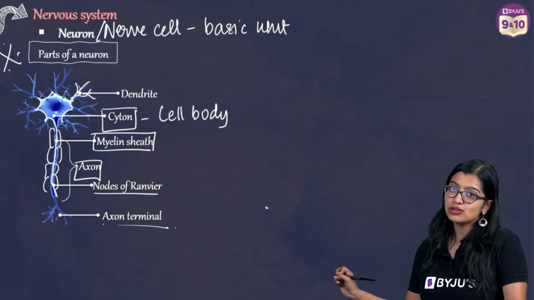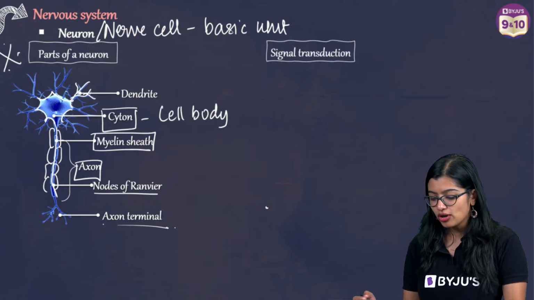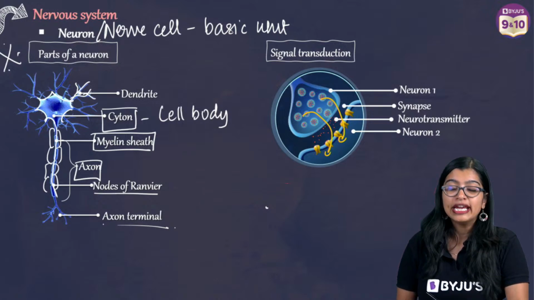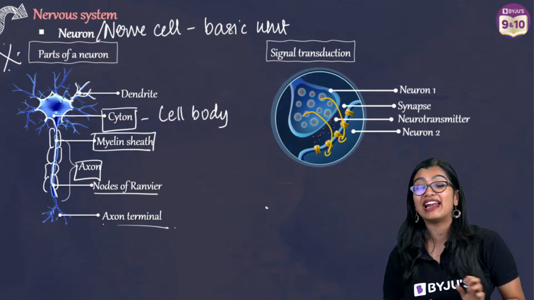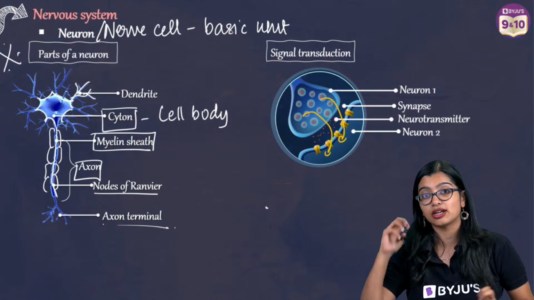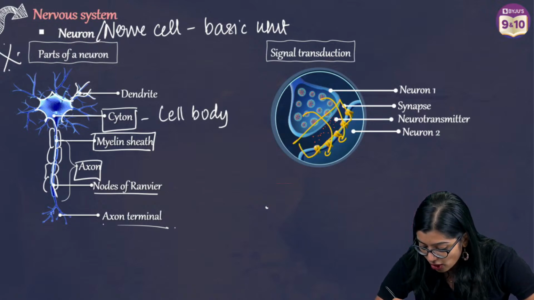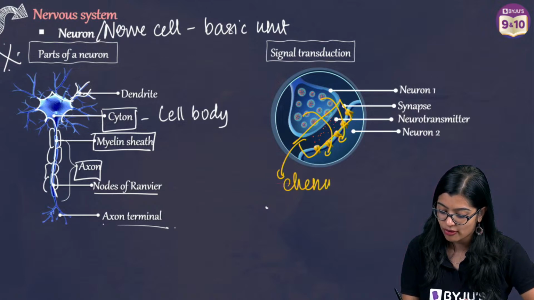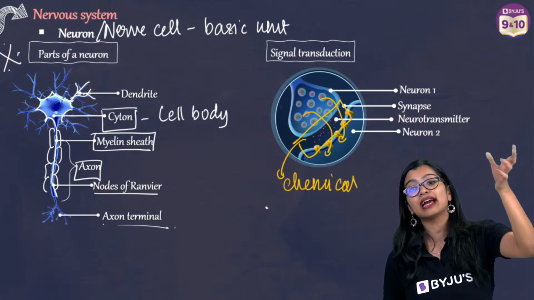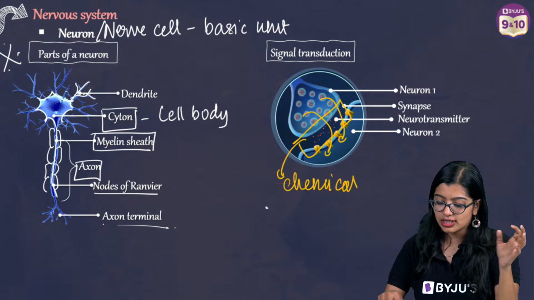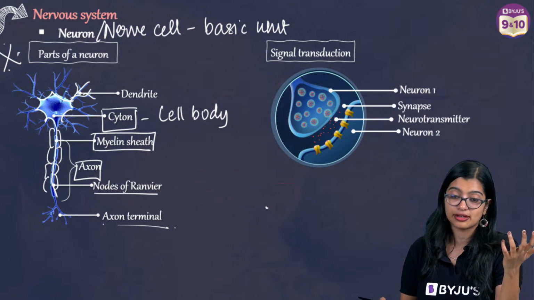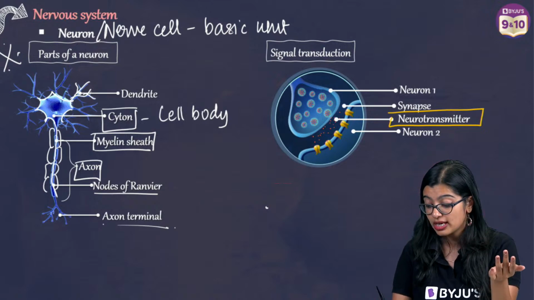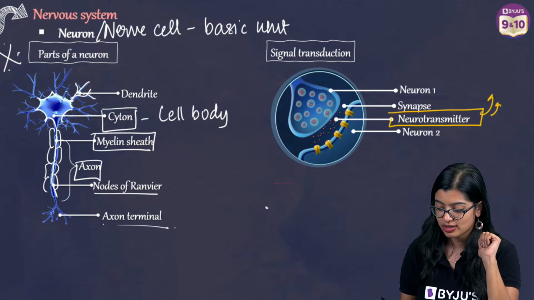So this was all about the synapse. And once the information goes from neuron 1 to neuron 2, it's not always in the form of electricity or electrical disturbances. But at the neuron, there is a chemical change, so it's also in the form of chemical messengers, which then get converted to electrical. This is what we understand as signal transduction, and these chemicals that help in transmitting information are what we call neurotransmitters.